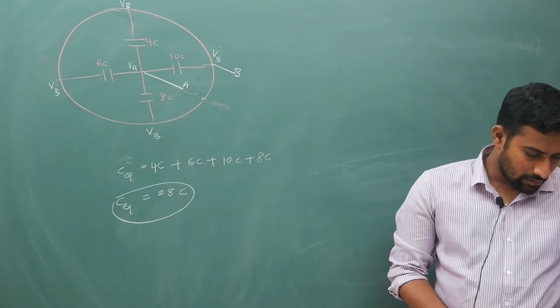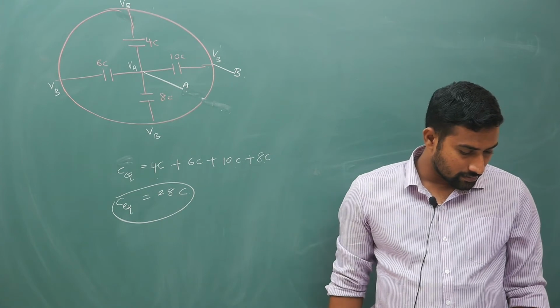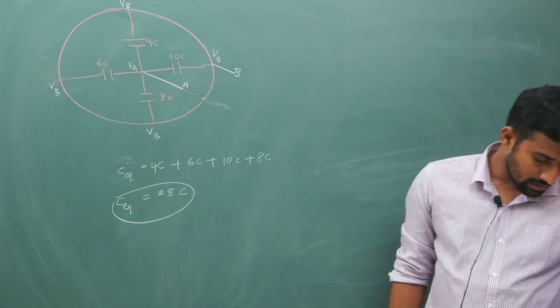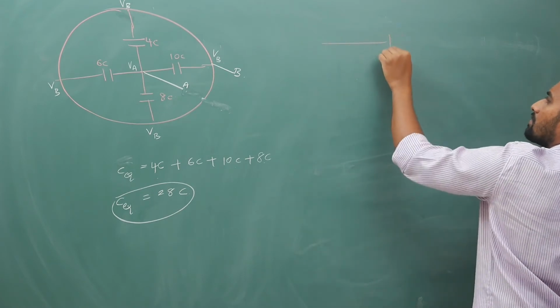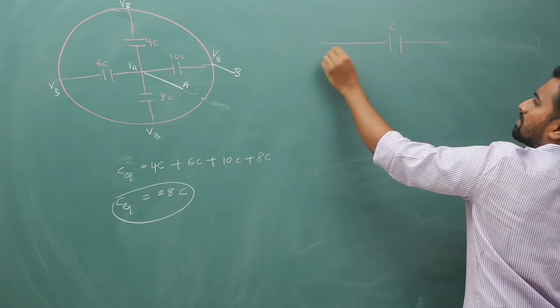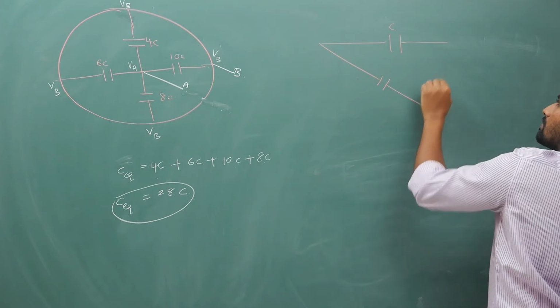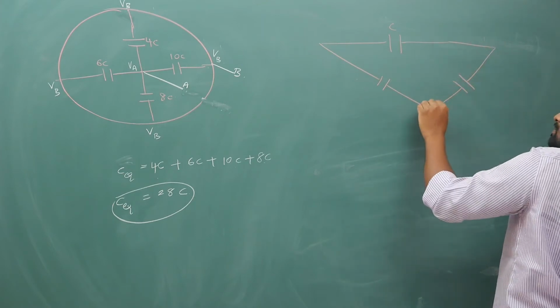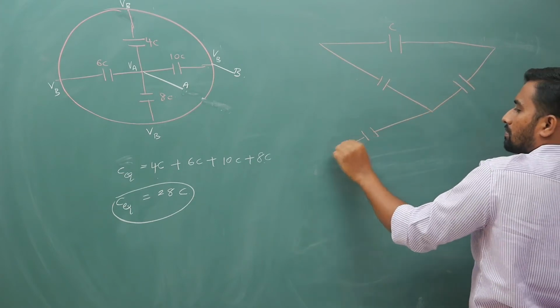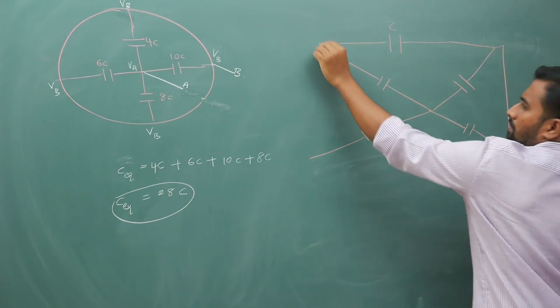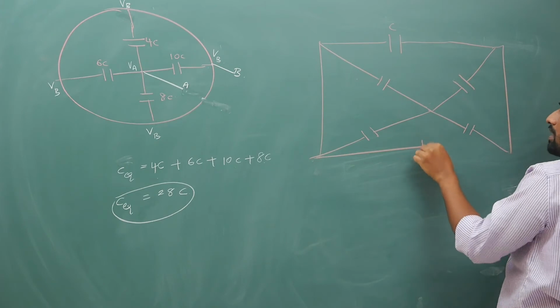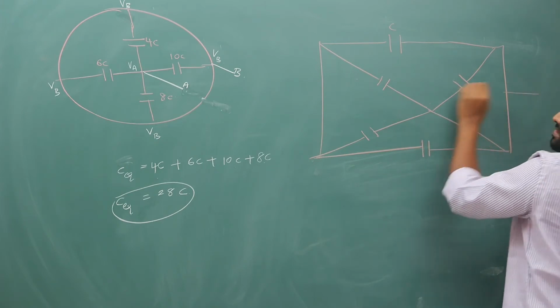Next, now extending this idea, see, next question is, you have C here. I am just picking out basic questions, that's all.